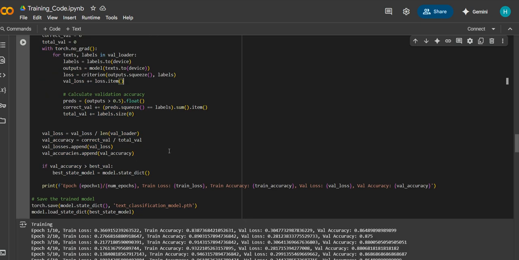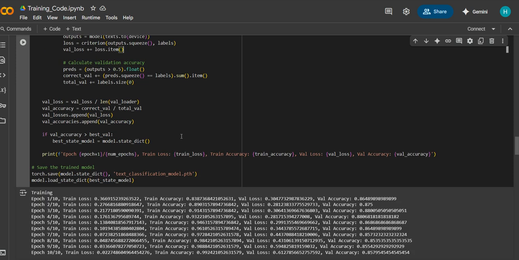The model performance is tracked using loss functions, which show how far our prediction is from the true label, and accuracies. After that, the best performing model, based on the validation accuracy, is saved for future use.